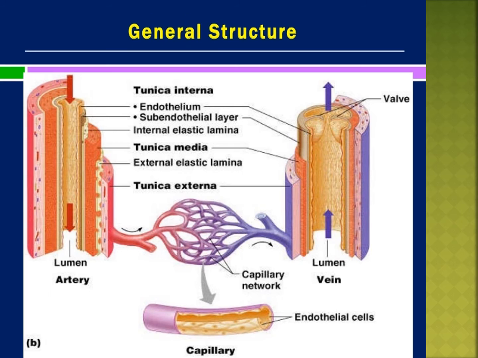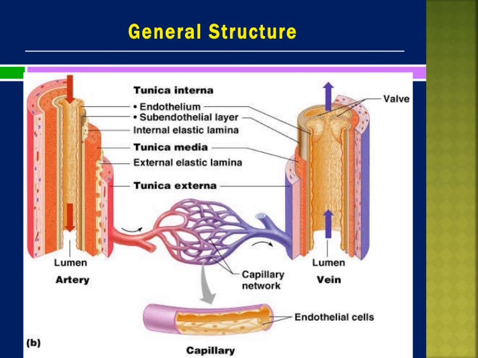The artery has a thick wall, and the vein has a thin wall, because veins have low pressure while arteries have high pressure, as more food and oxygen is taken and given to all parts.